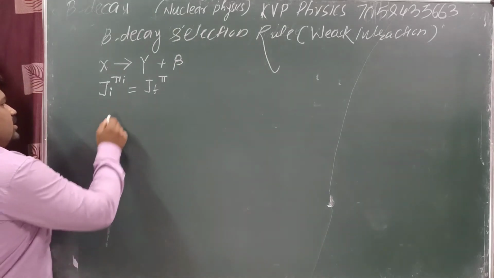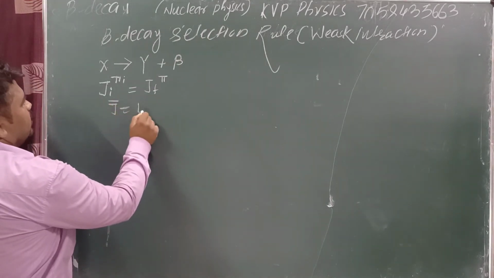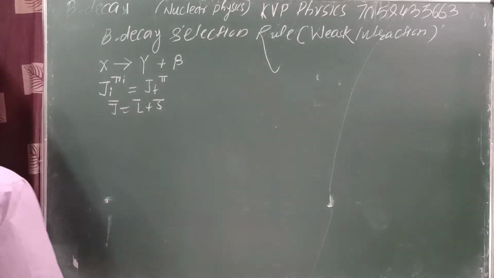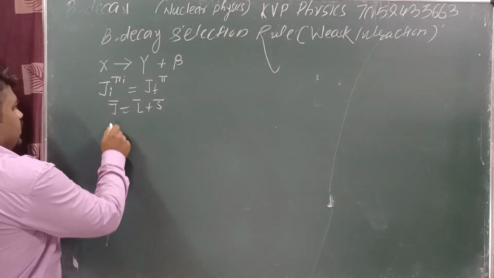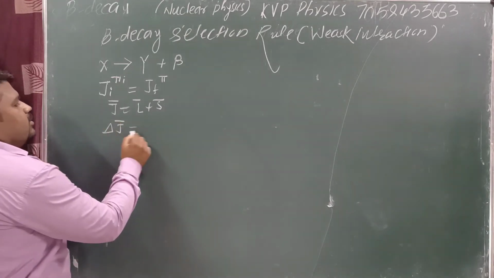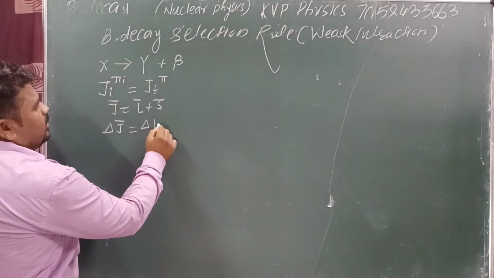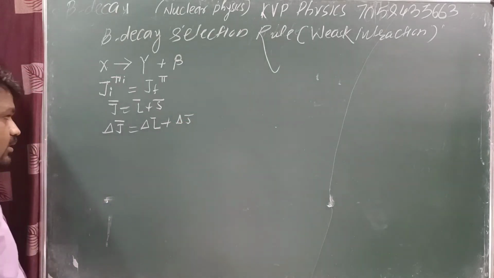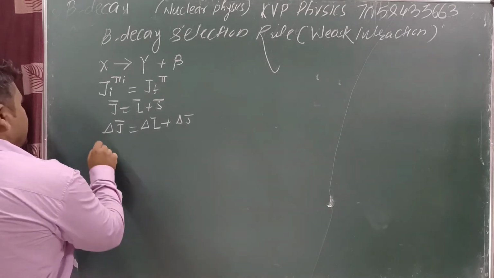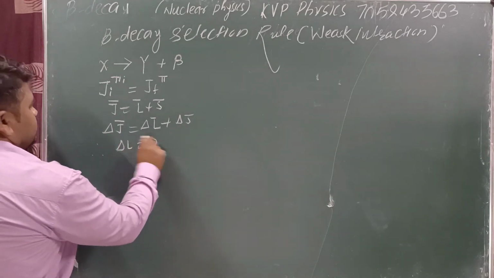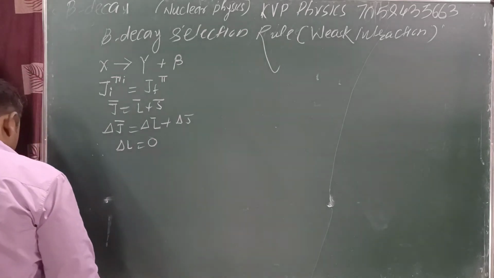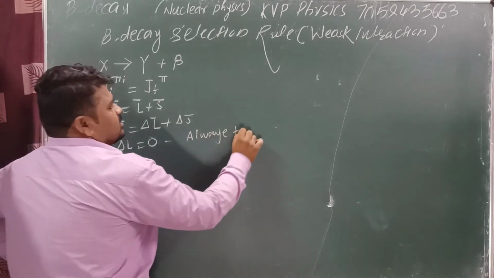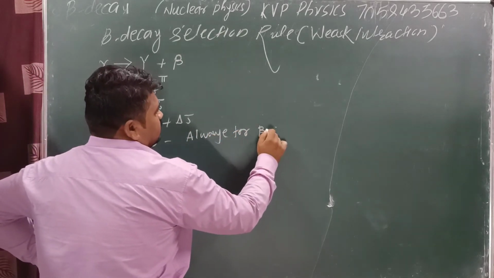Next, we know that J bar is the total angular momentum. J bar is equal to L bar plus S bar. Now we can take delta J. Delta J is equal to delta L bar plus delta S. Now, what is the important condition here? Delta L is equal to 0, always for beta decay.